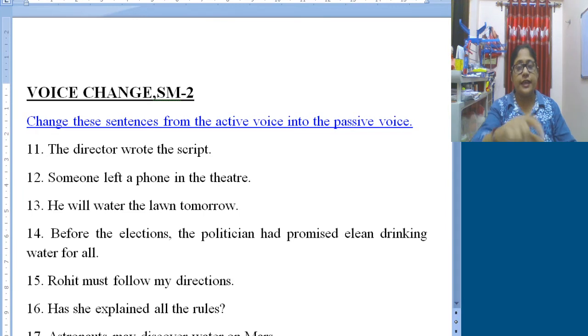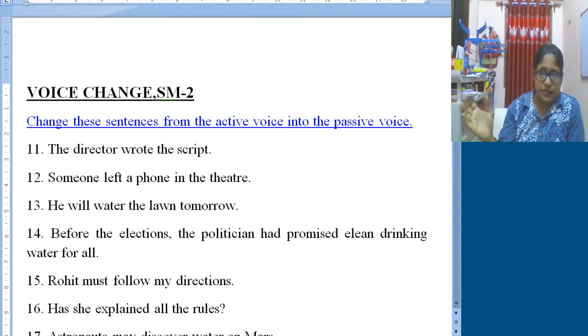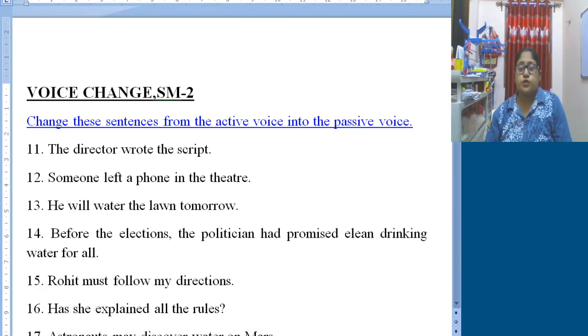Another thing, as I told on the previous day, is that in an active voice sentence we will find two objects, one direct and another indirect. Any of the objects can be the subject in the passive voice. In passive change, any of the objects can be the subject in the passive voice sentence.